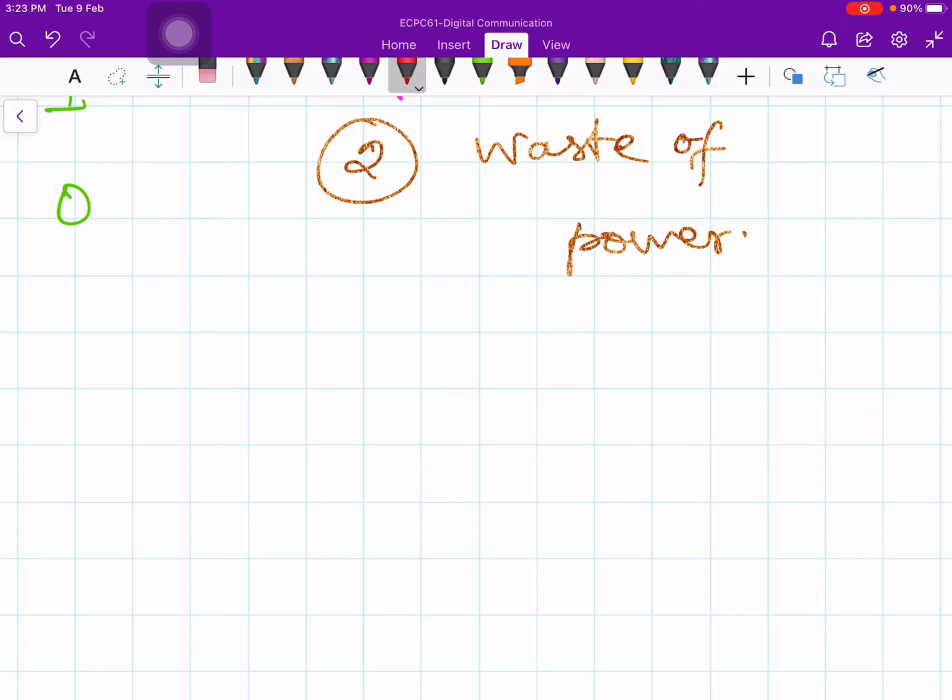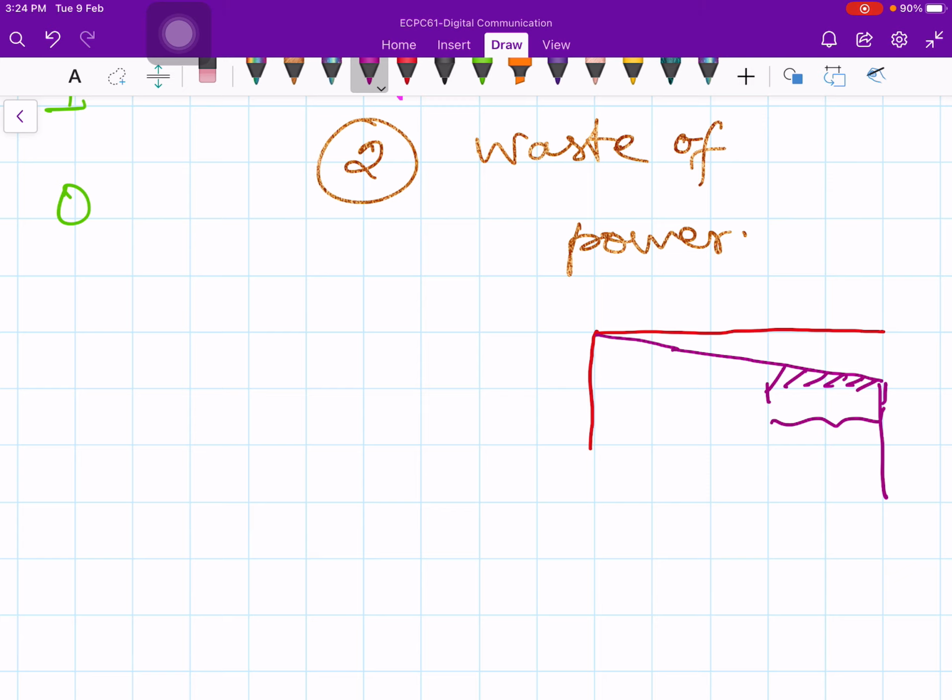See, it goes like this, and then it has to stay like that. Instead of staying like this, because of the low frequency response, it slowly goes like this. Now if you take this bit interval, if it goes like this and you find the area, this is the area. This area is very, very small.